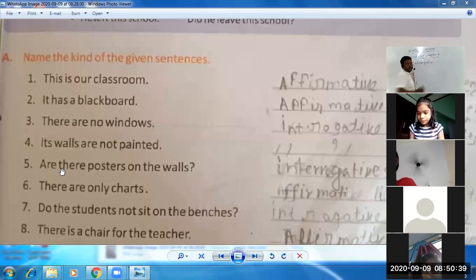Look at the sixth sentence. There are only charts. There are only charts. Again, the subject is there and the sentence is ending with the full stop. It means it is an affirmative sentence. Affirmative sentence again.